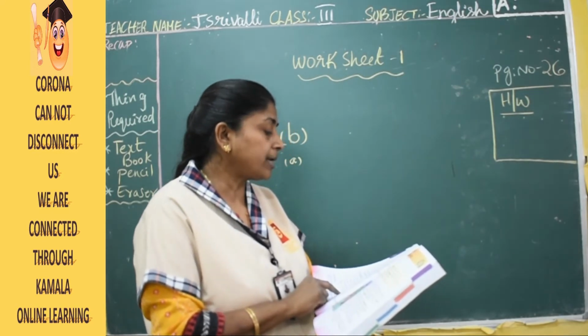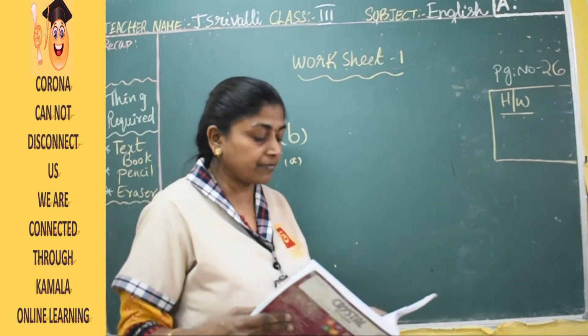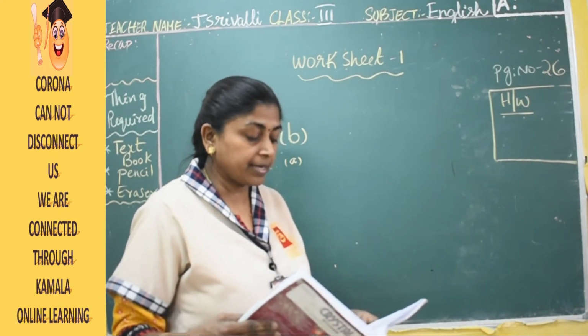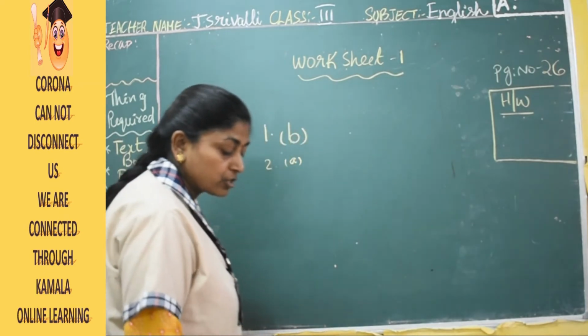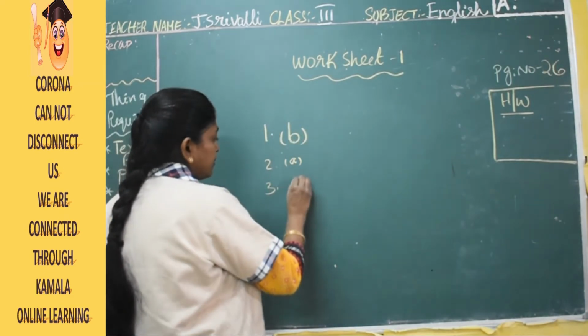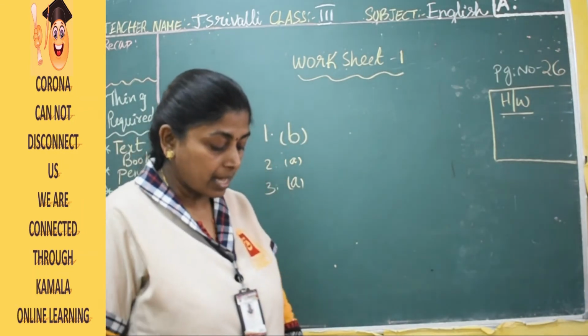Third one, the owner of the hut. He served him food, did not serve him food, or served him food and expected money from him. So he served the food, right? So the owner of the hut served him food. A is the answer.